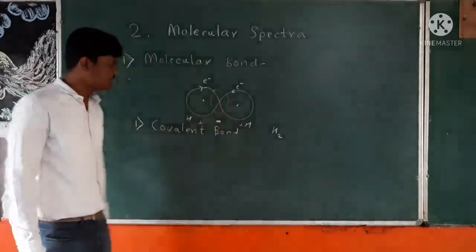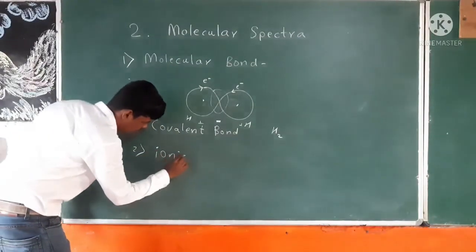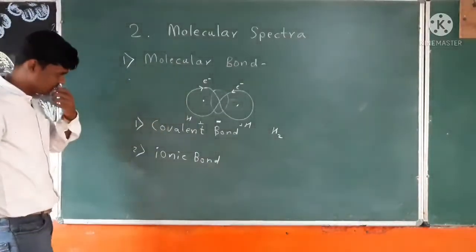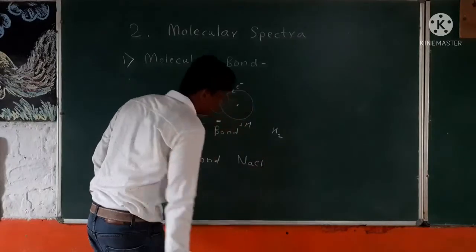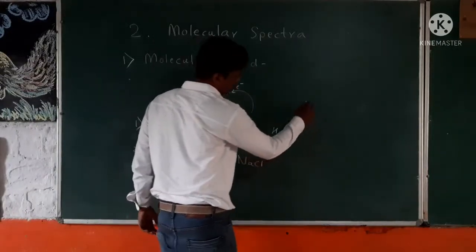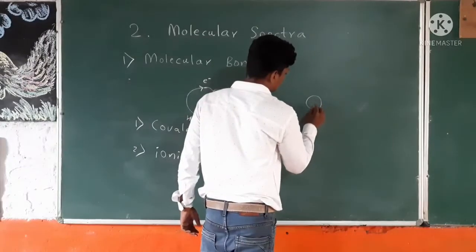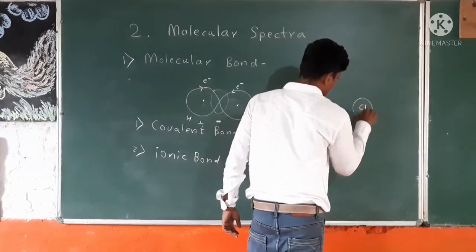Covalent bond. Now the second type of bond is the ionic bond. You know this ionic bond. A classic example is NaCl, sodium chloride. We know sodium has 11 electrons, and chlorine has 17 electrons.